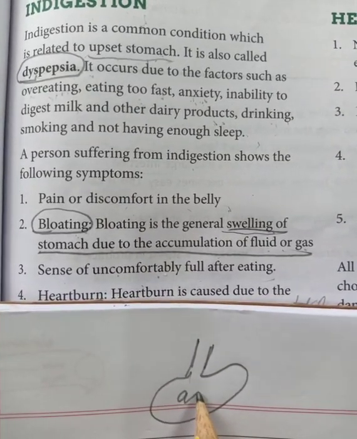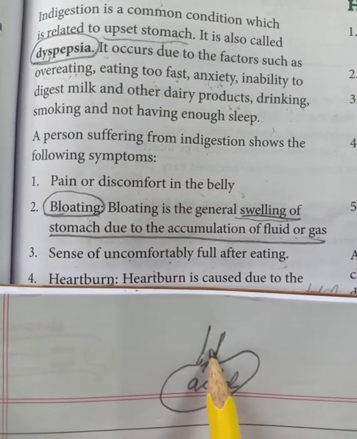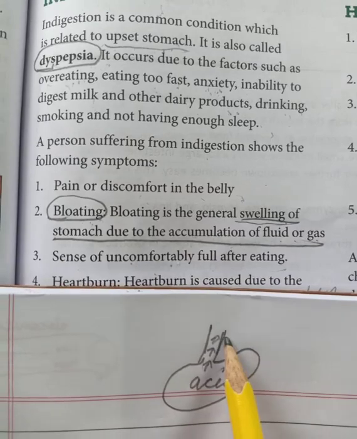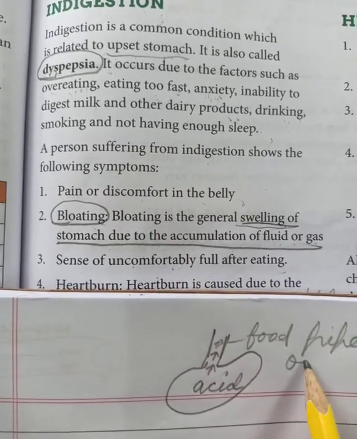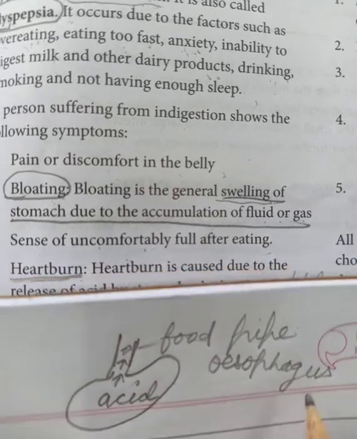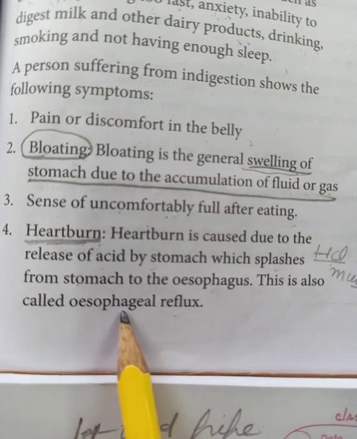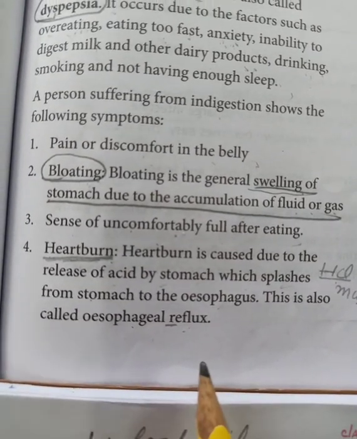A lot of acid is secreted inside the stomach and that acid is going back to the food pipe. Food pipe is also called esophagus. So we call it esophageal reflux. Reflux means going back.